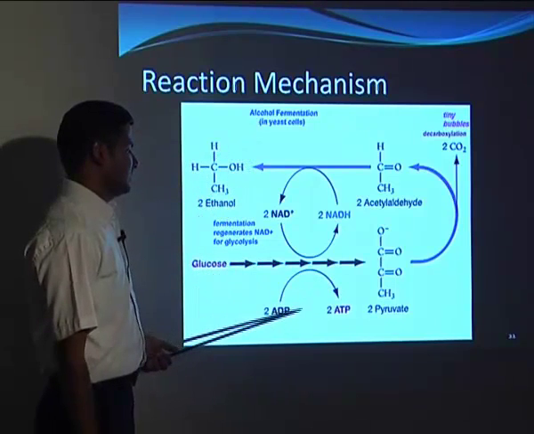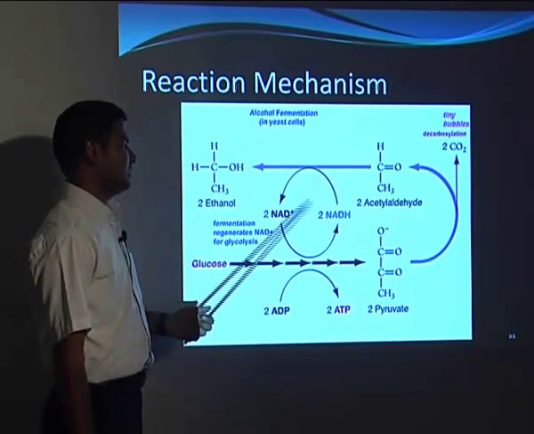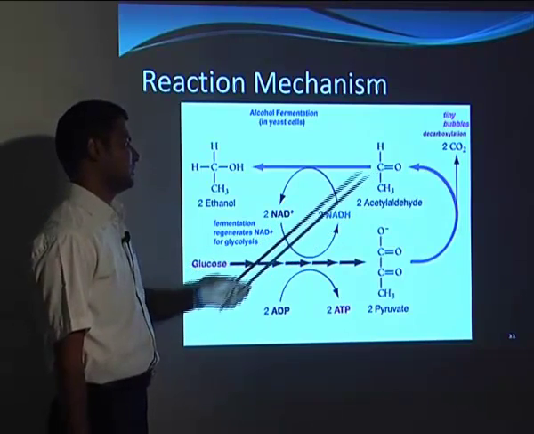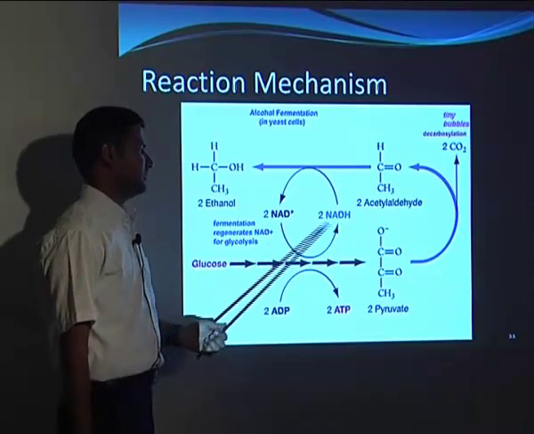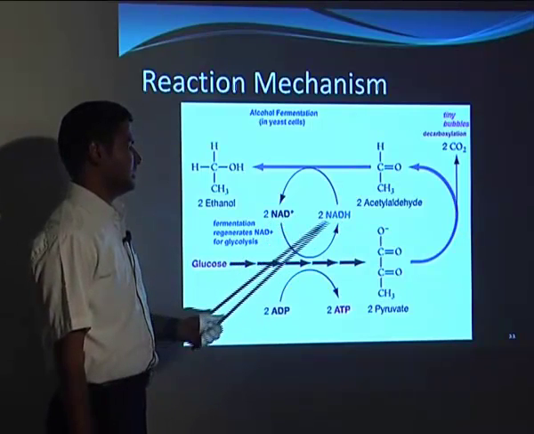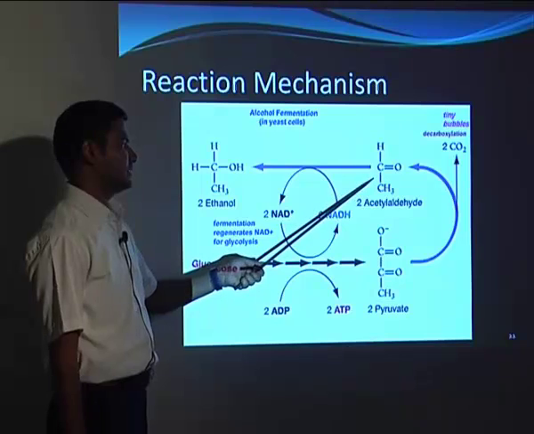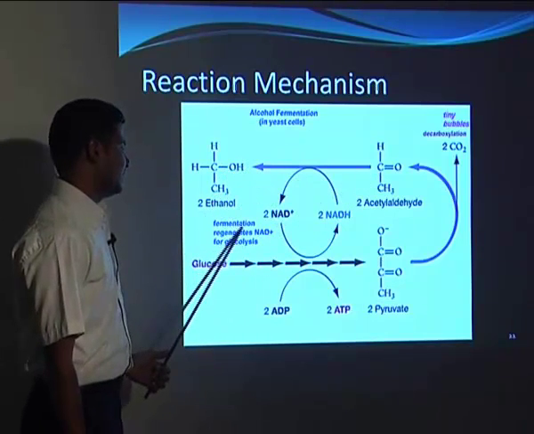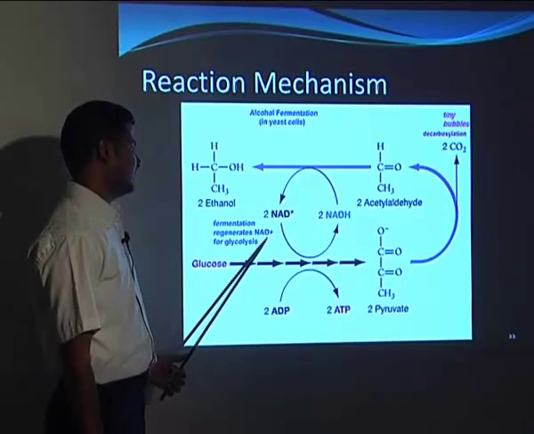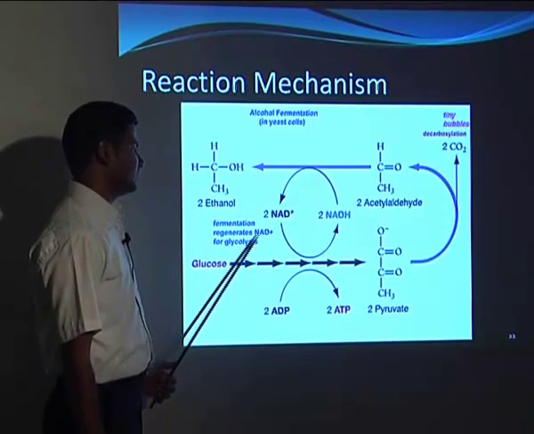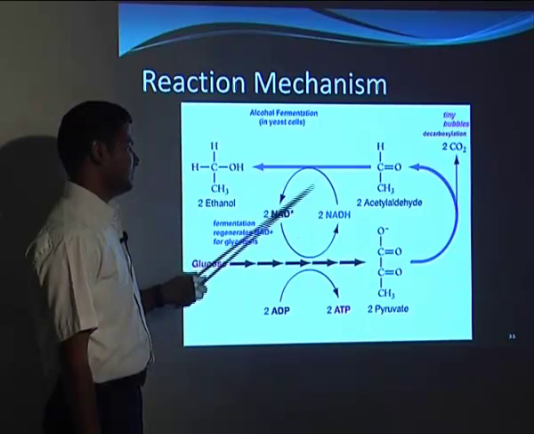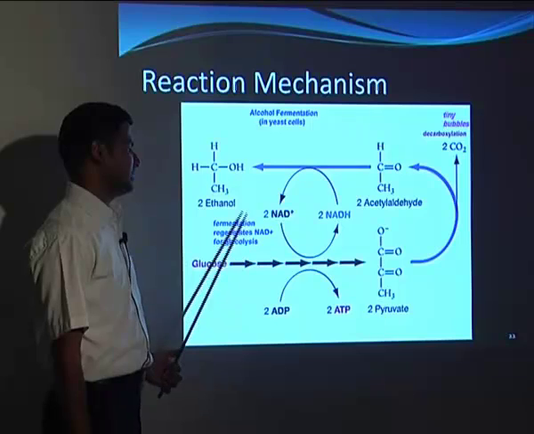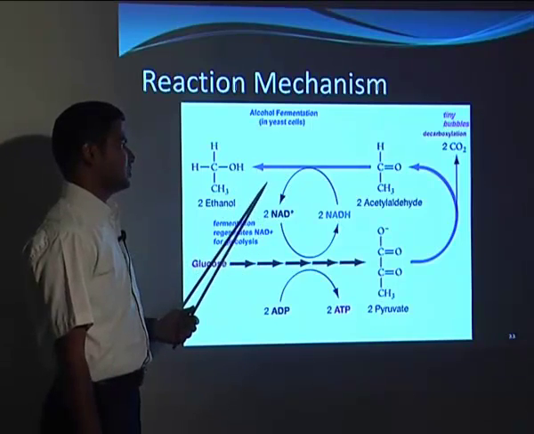In this one, the ADP will be energized to 2 ATP, and for NAD, the H will be given to reduce the acetaldehyde, and it will give the alcohol. So here the fermentation regenerates the NAD plus for the glycolysis. The H will be utilized and H will be generated here. So NAD plus will be generated, and this process will continue.